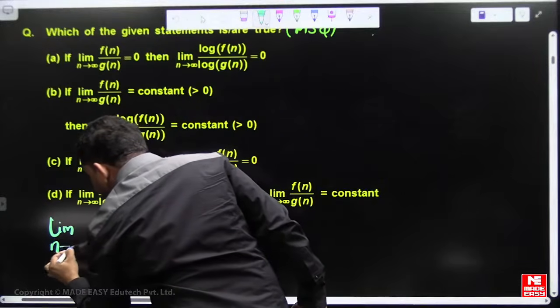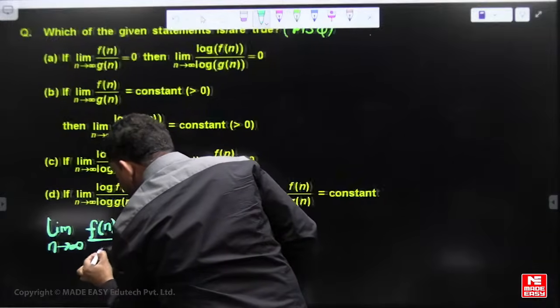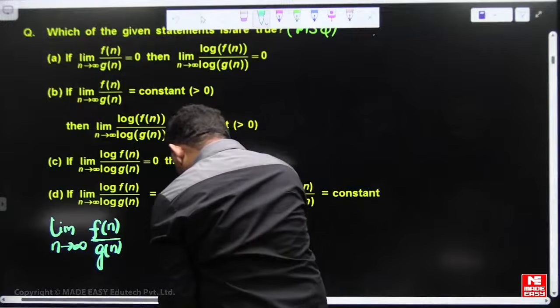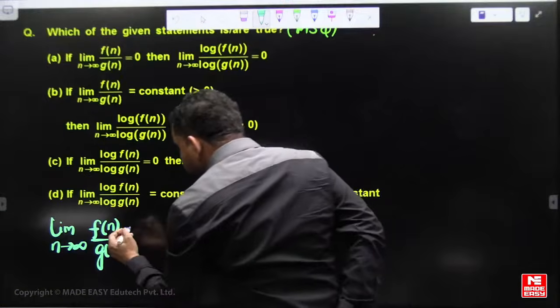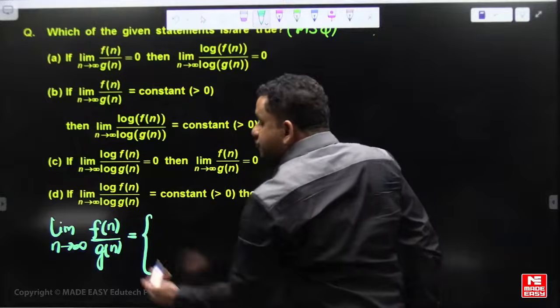There are 3 cases, where f and g are non-negative functions.